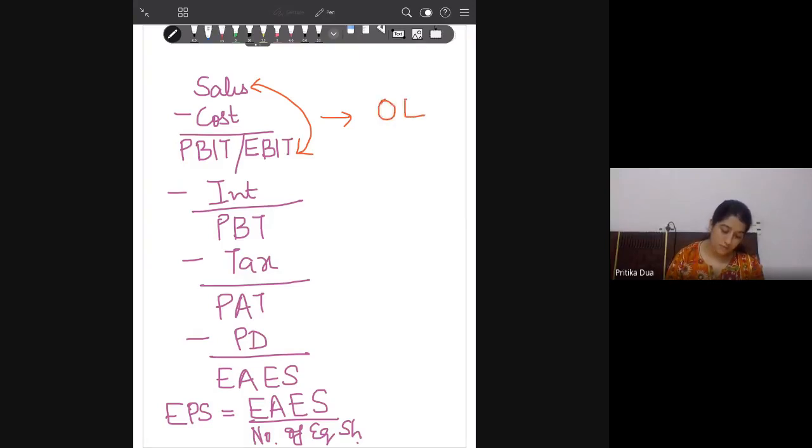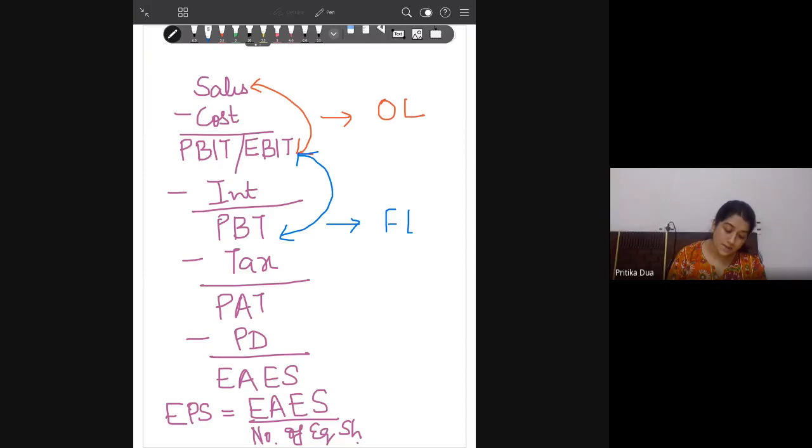Then when I look for a relation between EBIT and profit before tax, this is your financial leverage. How am I magnifying the effect of percentage change in EBIT on profit before tax? This measure is known as financial leverage.